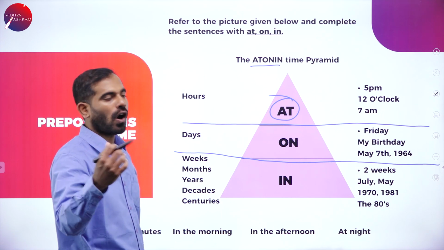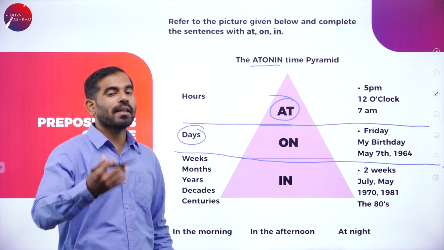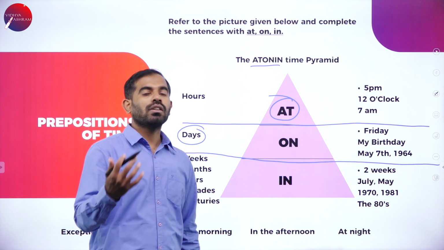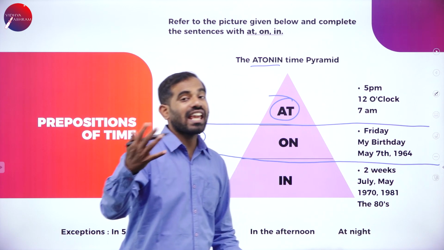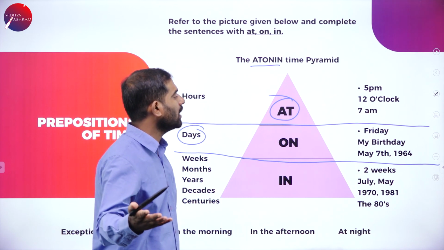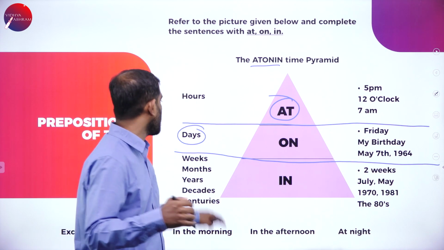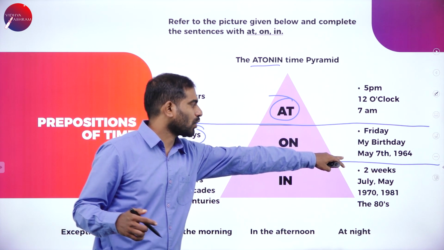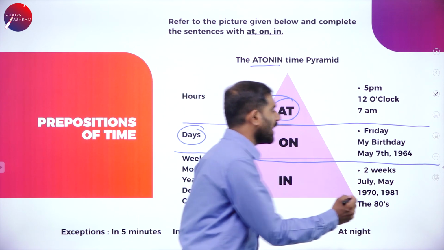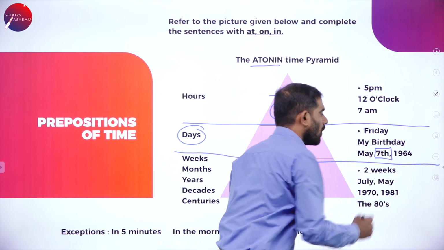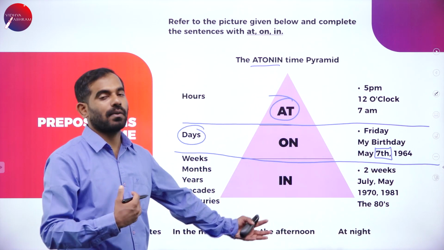When do we use on? With respect to days. On my birthday, on Tuesday, on Friday, on days or a particular date, May 7th. On May 7th. We are talking about month and days. On May 7th, which day? On May 7th, 1964, something happened.